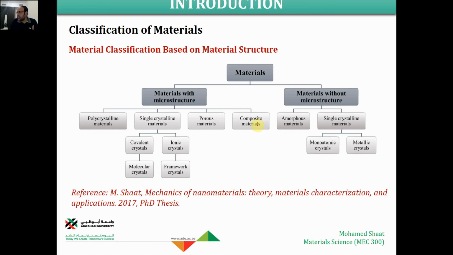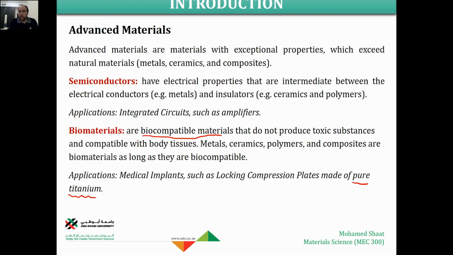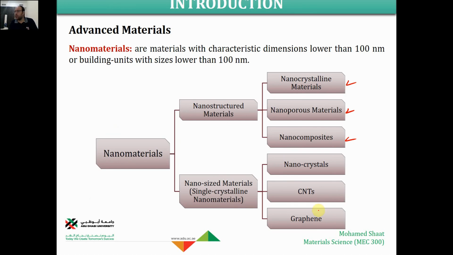Its particles inside the material microstructure would be in the micro scale, but now we can manufacture a nanocomposite whose microstructure turns out to be a nanostructure instead of a microstructure. So these are common types of materials with nanostructure, materials with nanosize, like carbon nanotubes, like graphene sheets, like nanocrystals.